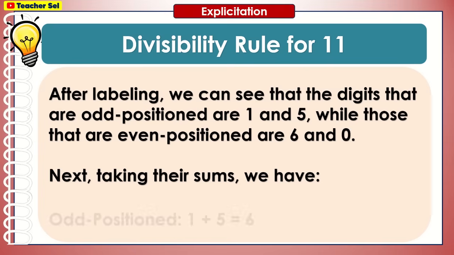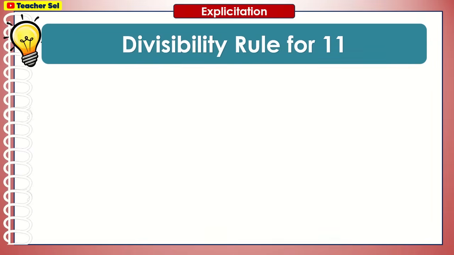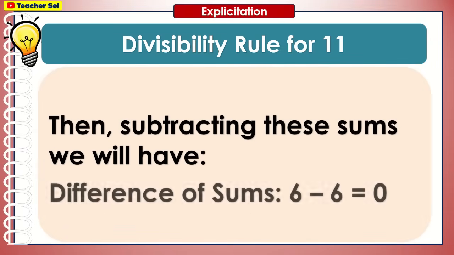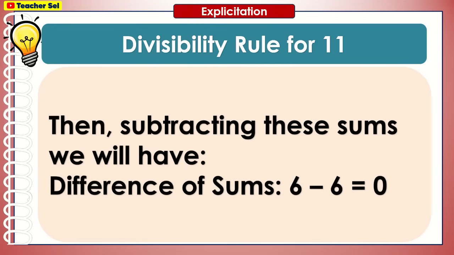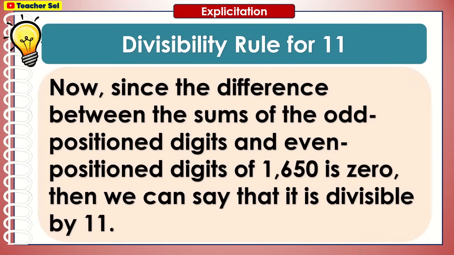Next, taking their sums, we have odd position 1 plus 5 equals 6, even position 6 plus 0 equals 6. Then subtracting these sums, we will have difference of sums 6 minus 6 equals 0. Now, since the difference between the sums of the odd position digits and even position digits of 1650 is 0, then we can say that it is divisible by 11.